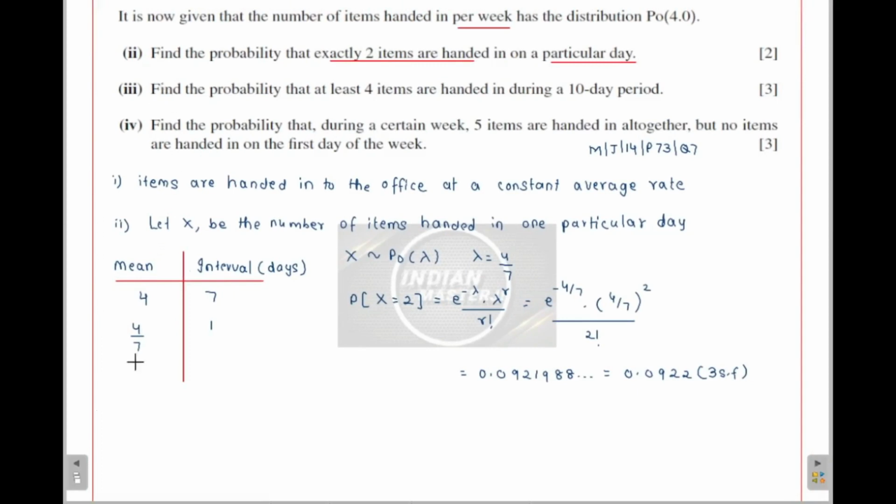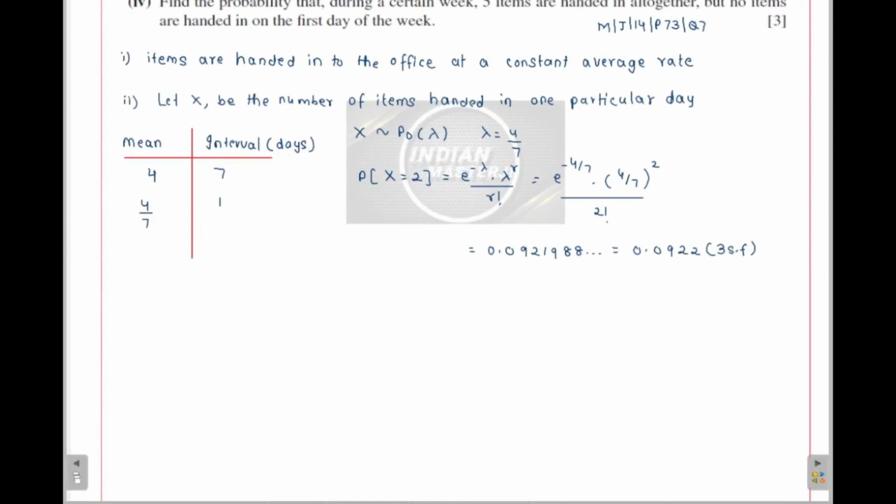What they are saying is: find the probability that at least 4 items are handed in during a 10-day period. So now again they have changed the interval. So let's take a different letter of the alphabet for representing the discrete random variable for a 10-day period.